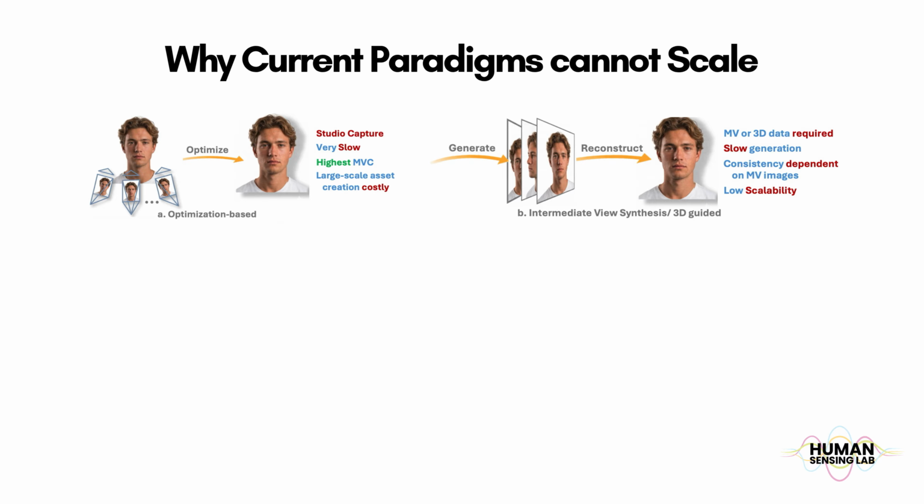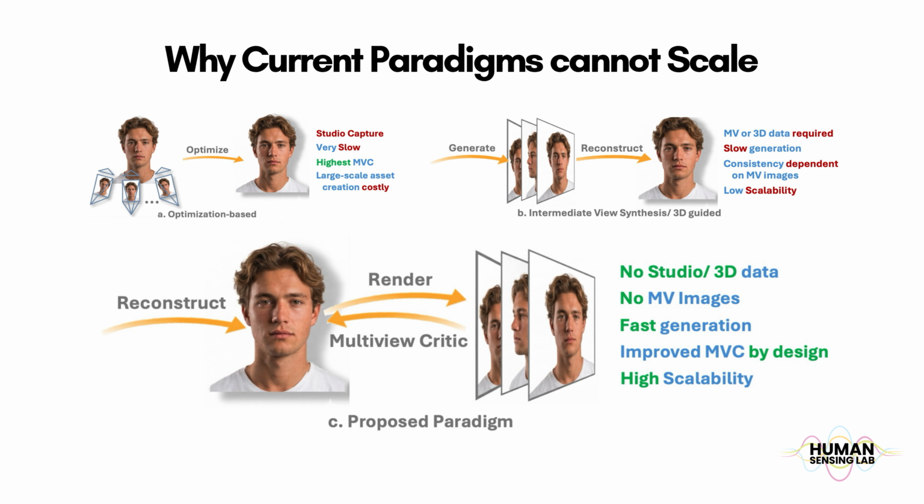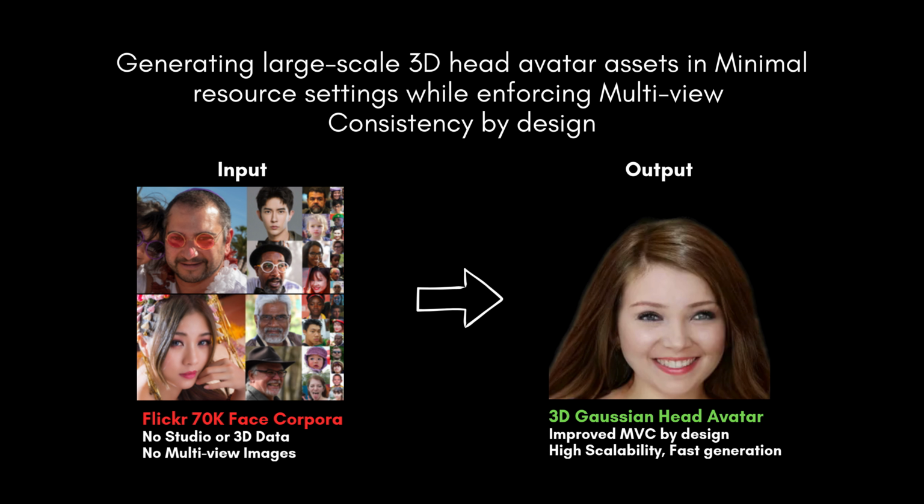In this study, we instead build on a third paradigm, directly predicting 3D Gaussians in an end-to-end differentiable manner. This is fast, needs no studio and even no 3D data, and is naturally scalable for large asset libraries. However, existing methods in this setting suffer from poor multi-view consistency, mainly because they are trained on constrained 2D data. Fixing this MVC gap is the core challenge we address.